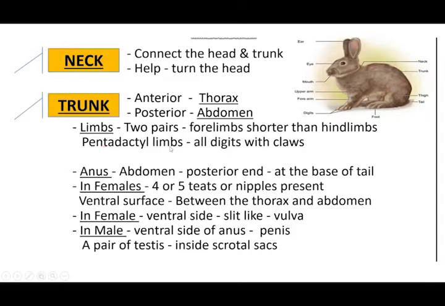Pentadactyl limbs means it has got 5 fingers. And all the digits have got claws. That is, all the fingers have got claws in them. Claws means curved nails. And then anus. Anus is the area through which the excreta will be pushed out.